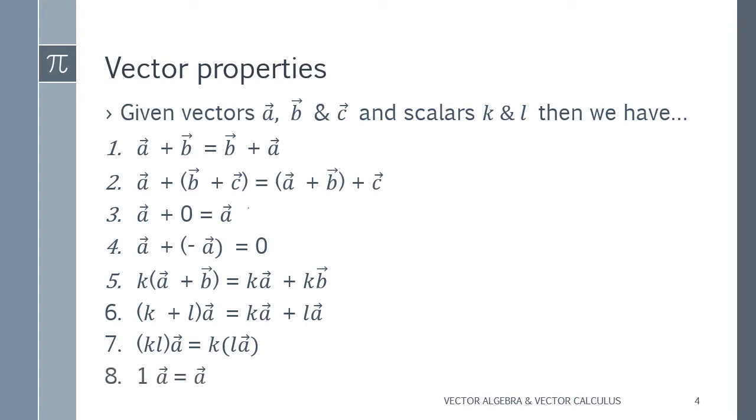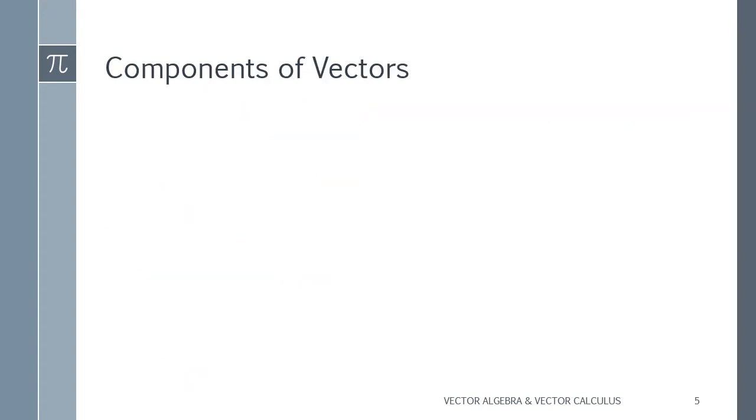Now the eighth one is given: 1 dot A vector, that gives you the A vector only. If you multiply any vector with 1, of course the answer will always be that vector only, so it will be the A vector. These all were the properties of the vectors.